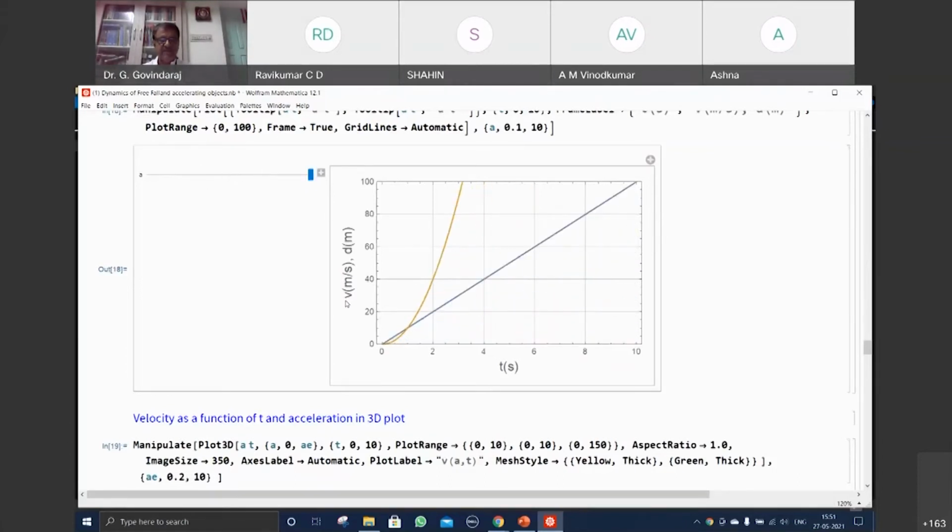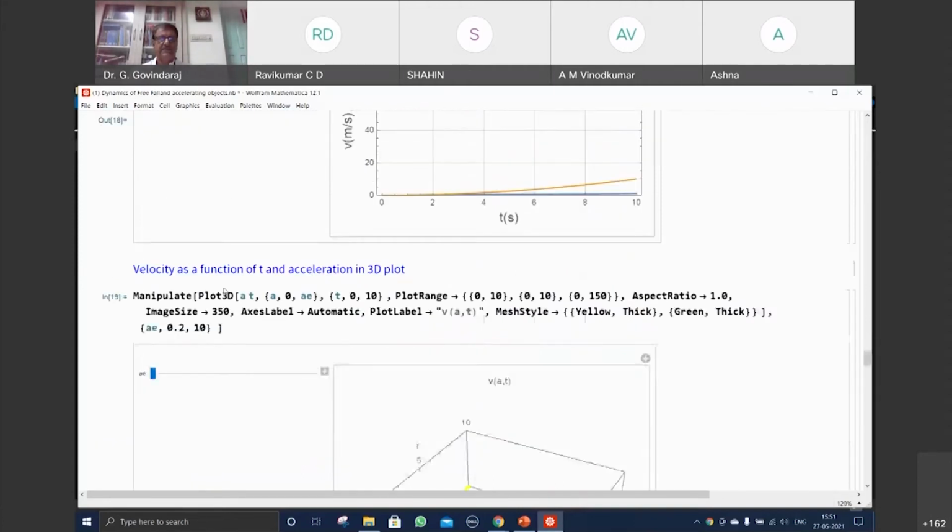It is possible to feel this by just changing the acceleration, having a plot of velocity and displacement as a function of time. I am looking at the variation of the acceleration A, and the evolution can be seen with respect to the change in the acceleration. This is what we do in real life. When you move on the roads, this is what really happens. Our acceleration changes, and see what happens: our velocities and the distance covered change. This is when there is a change in the acceleration.